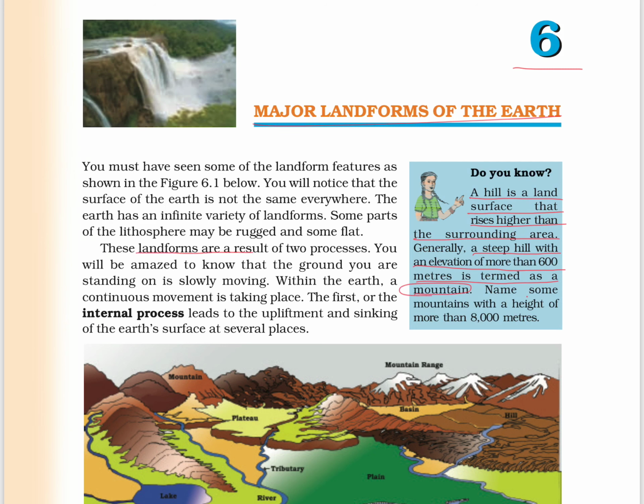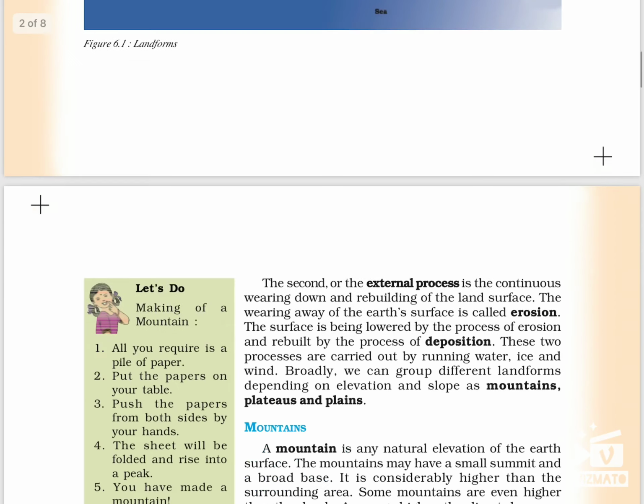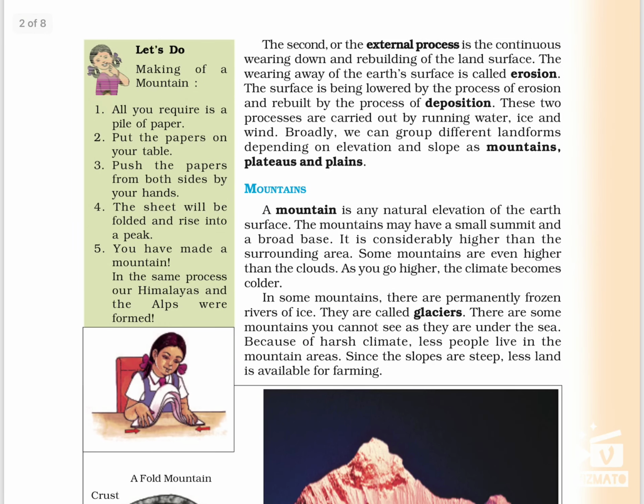The landforms are the results of two processes. Within the earth, a continuous movement is taking place. As we all know, the earth is moving. So the internal process leads to the upliftment and sinking of the earth's surface at several places. The second one is the external process, in which continuous wearing down and rebuilding of the land surface is taking place.